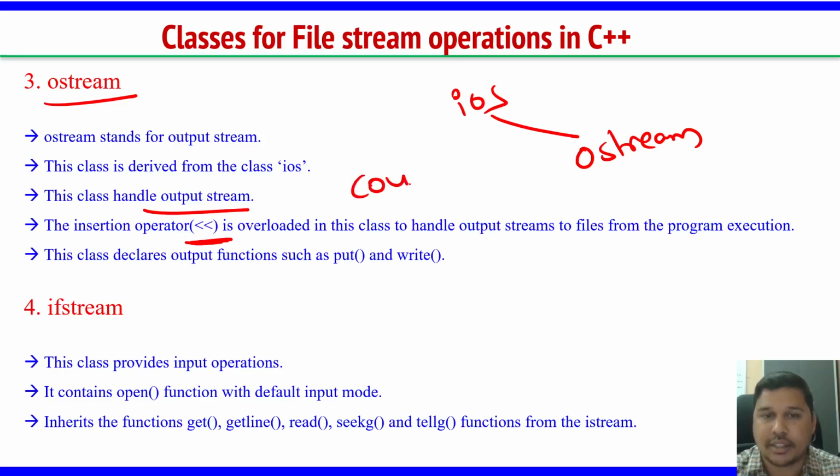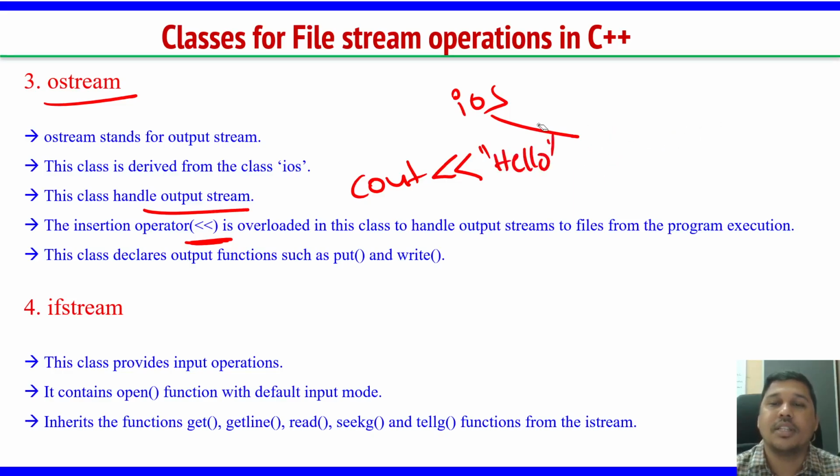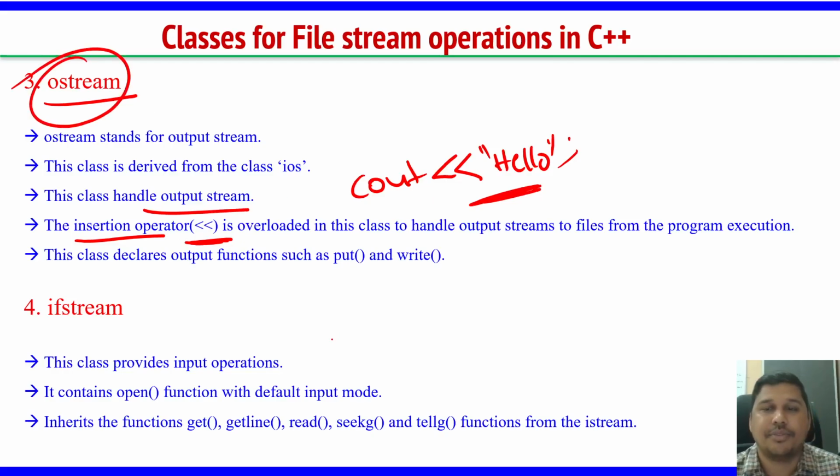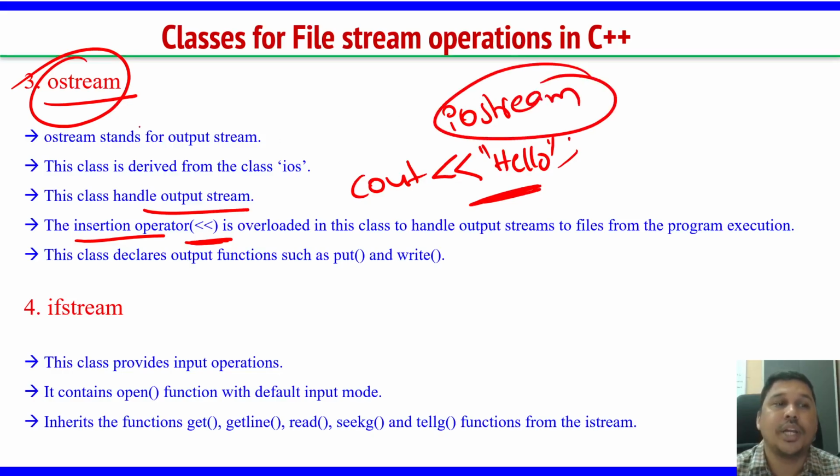You write cout and give something like hello, and it will display whatever content you write on the console. This insertion operator is available in the ostream class. Again, we always include iostream by default instead of including istream and ostream separately.